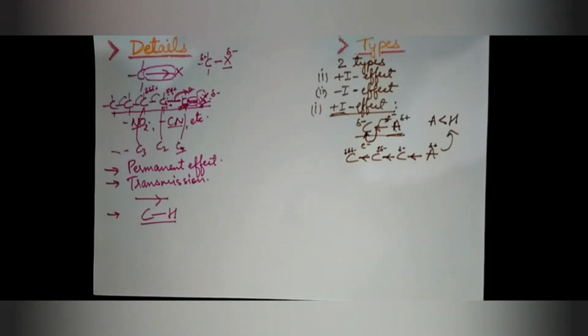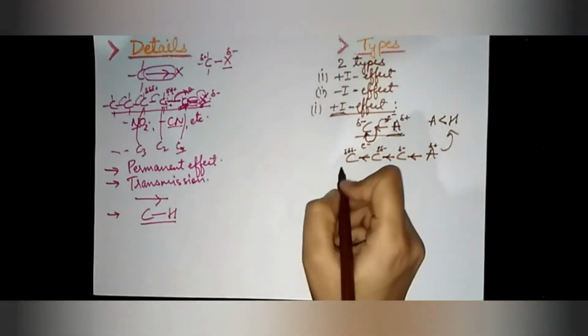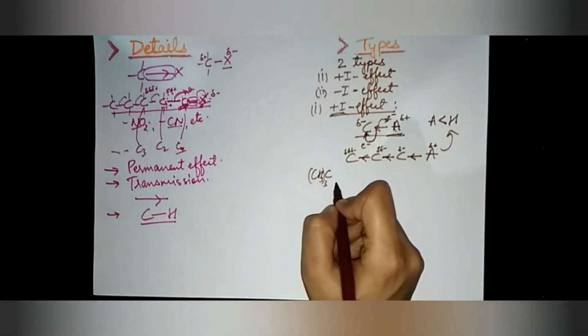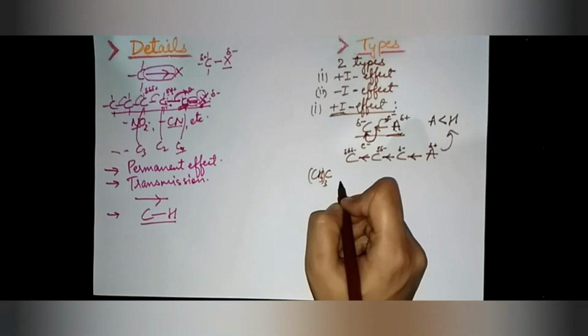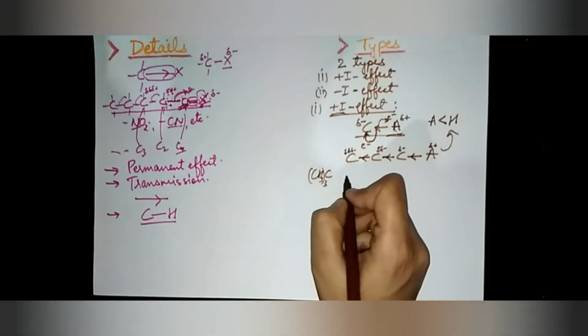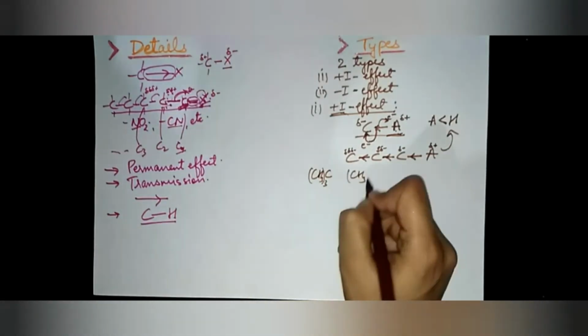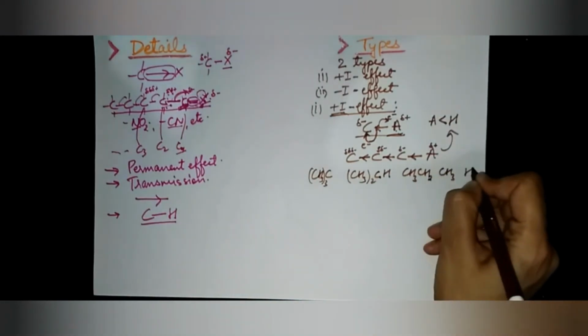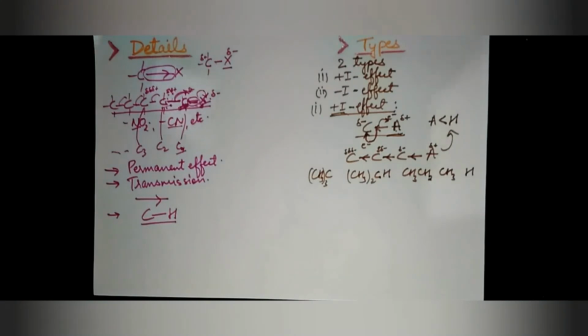This type of effect is shown by electron releasing or repelling groups, that is (CH3)3C. All the groups which release electrons show plus I effect. Next (CH3)2CH, then CH3CH2,